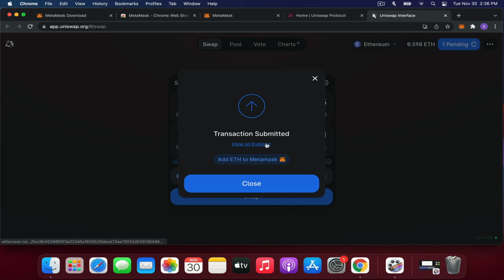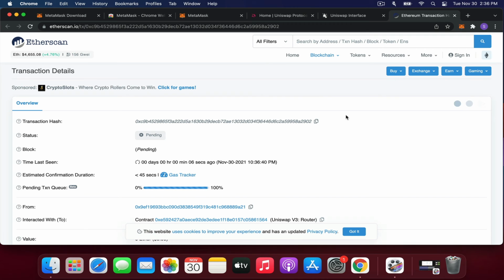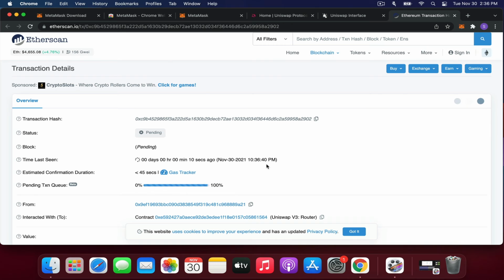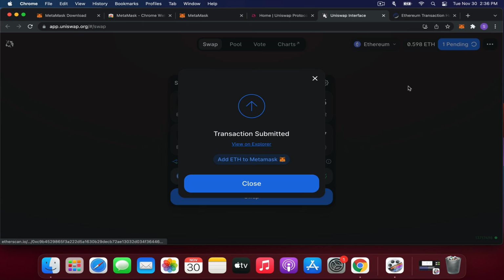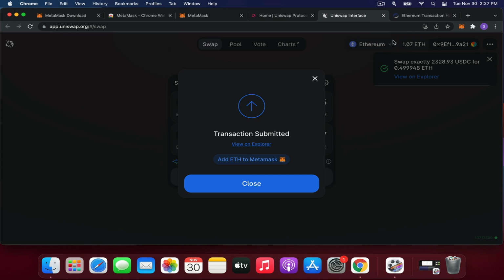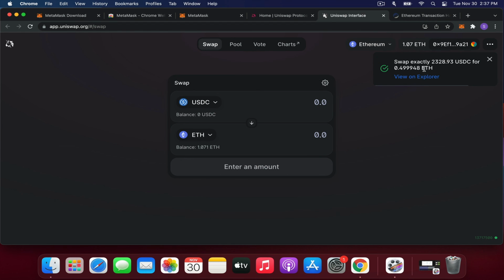So we can actually view the transaction on a blockchain explorer. And it says that it expects this transaction to be completed in 45 seconds. And it has been completed. We have swapped 2,328 US dollars for 0.5 ETH.